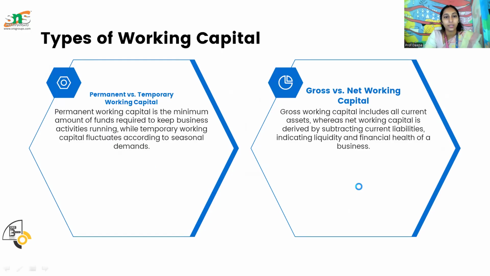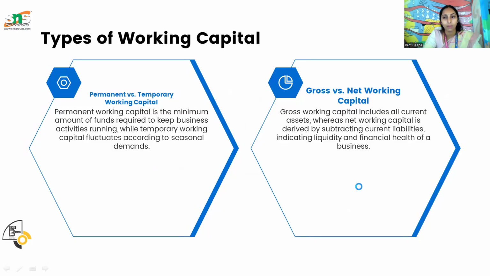Next, the types of working capital. In general we say permanent versus temporary working capital, and on the other side, gross versus net working capital. Permanent is the minimum amount of funds required to keep the business activities running.